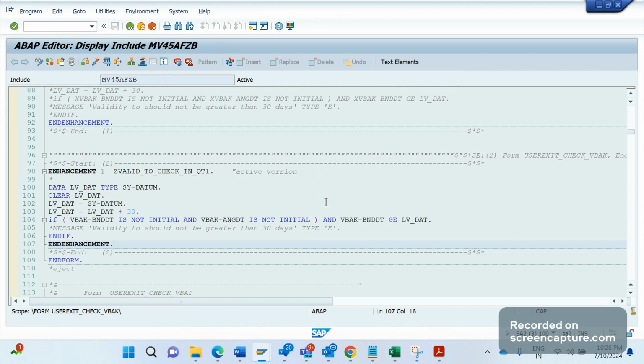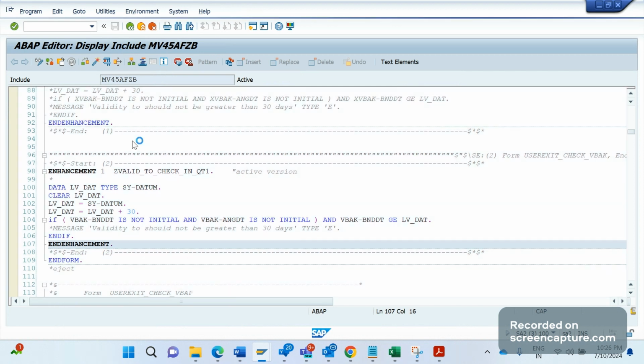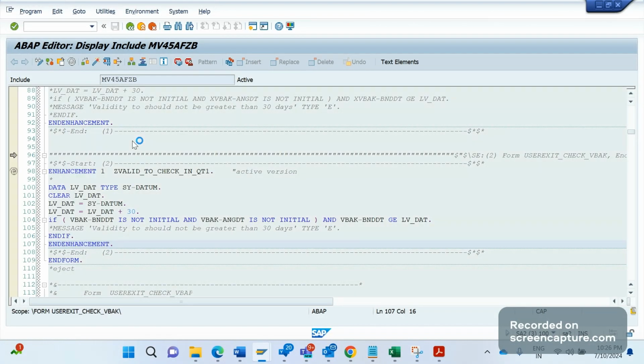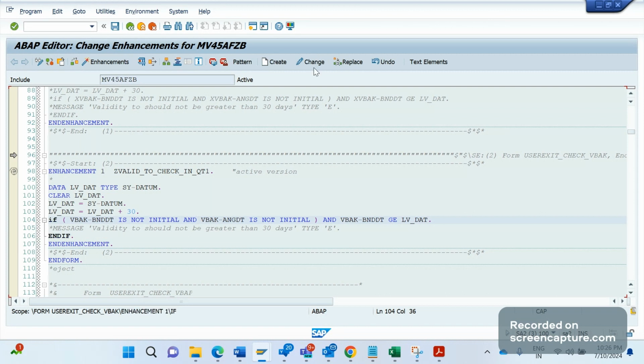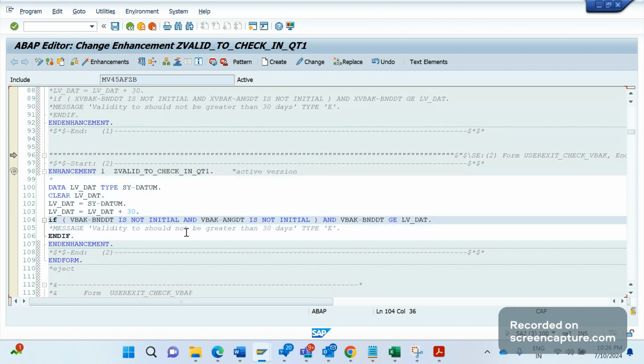As of now, I have commented out the message statement. Let me uncomment this one, then only it will work. So based on this logic, I am throwing one error message. Let me show you that.